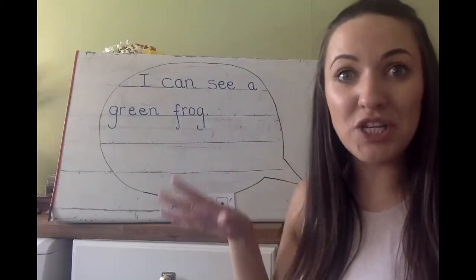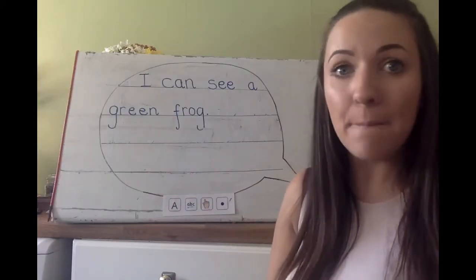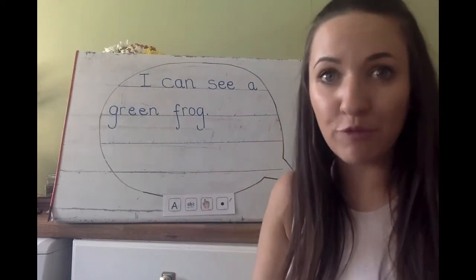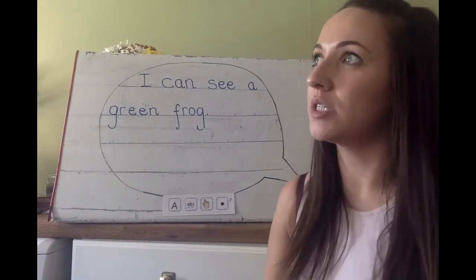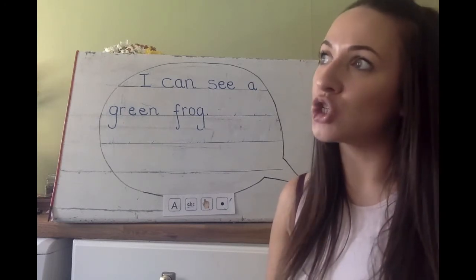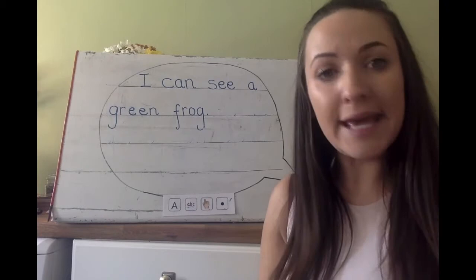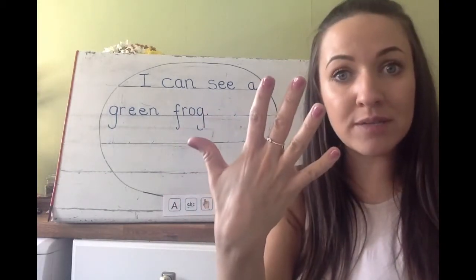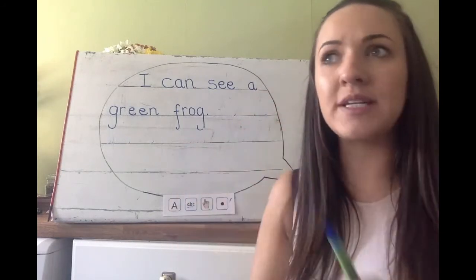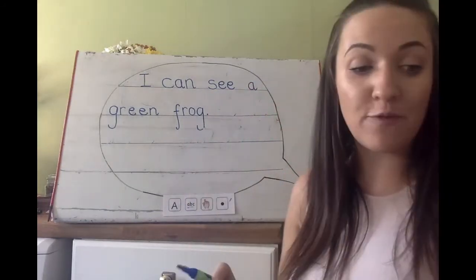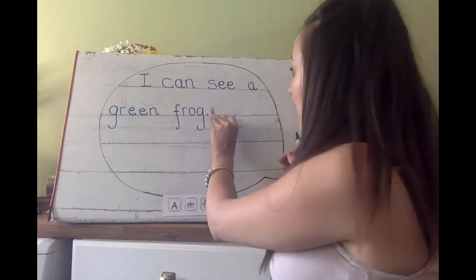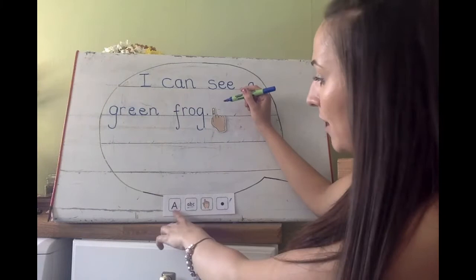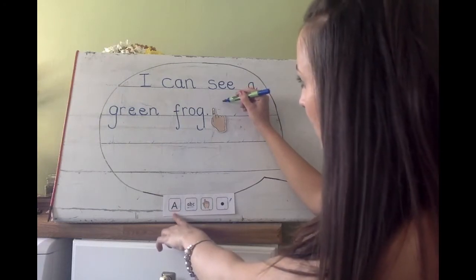Now I'm going to make my speech bubble even more exciting by describing the frog a bit more. I'm going to write another sentence about the frog. This time I'm going to write, he has got a crown. He has got a crown. He has got a crown. How many words? 5. And the first word is he, which is a phase 3 tricky word. He. H and E spells he. And I'm going to remember my capital at the beginning of my sentence.